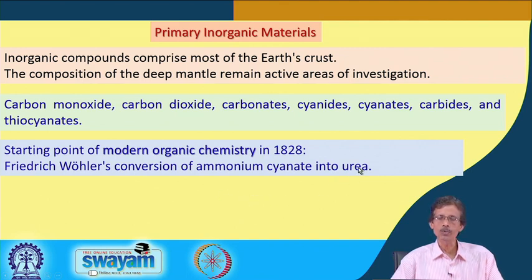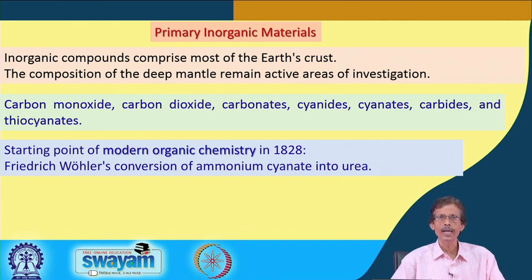So, the formation of urea, which is NH2CONH2, from ammonium cyanate is the typical area where modern organic chemistry started developing from an inorganic compound, ammonium cyanate. So, these two are very much interrelated.